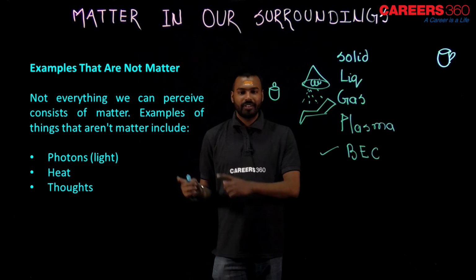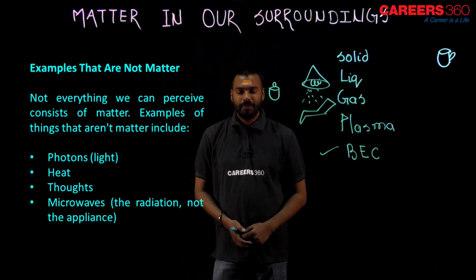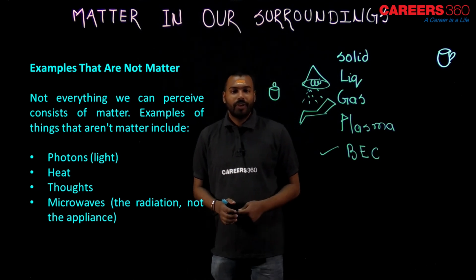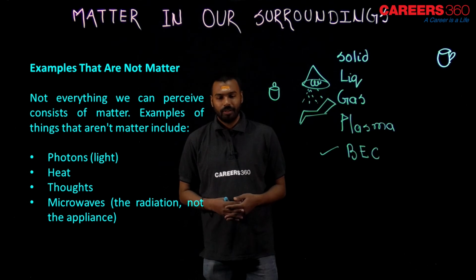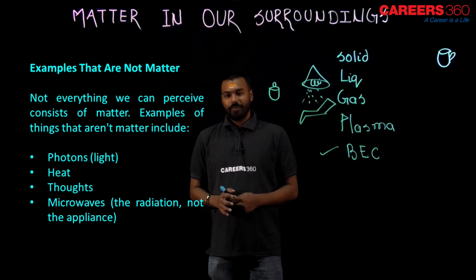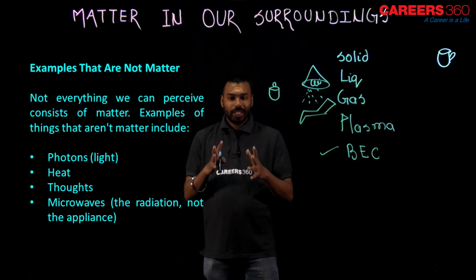Let me give you one more example now. See, microwaves. You know microwaves, right? I'm talking about the radiation, not the appliance. I'm not talking about the cooking microwave.